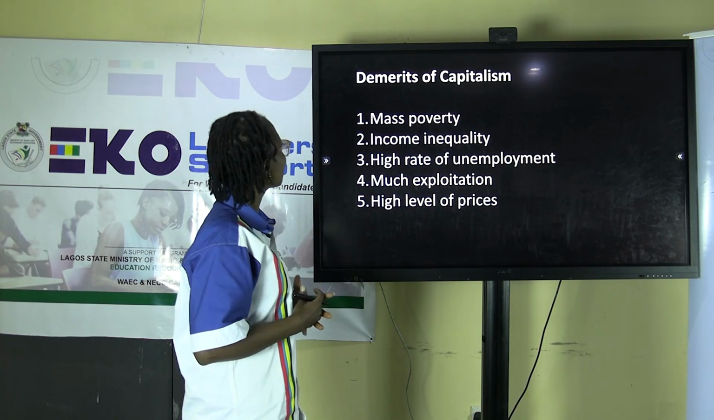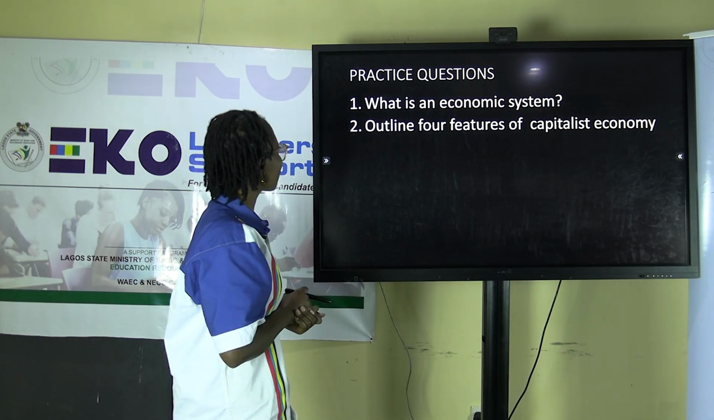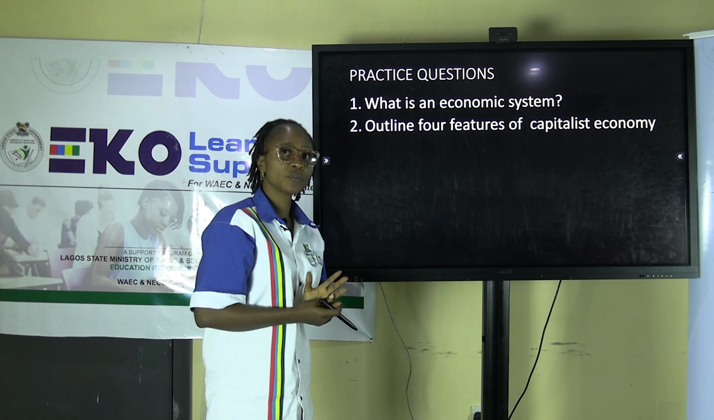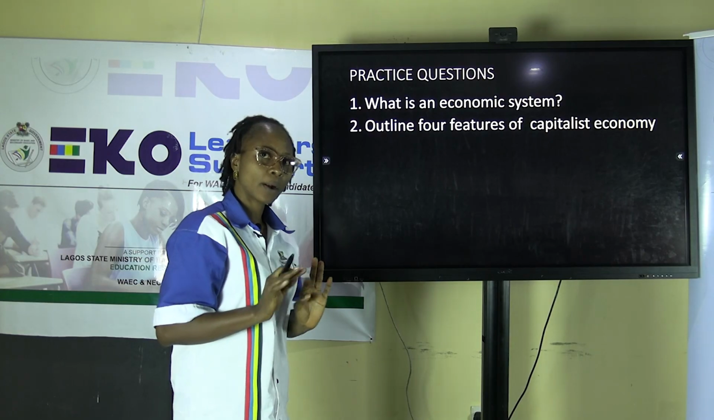That will take us now to the practice question. Under the practice question, we have number one, what is an economic system? Number two, outline 4 features of capitalist economy. So before we do justice to this question, I'm going to give us just 20 seconds break. I'll be right back.